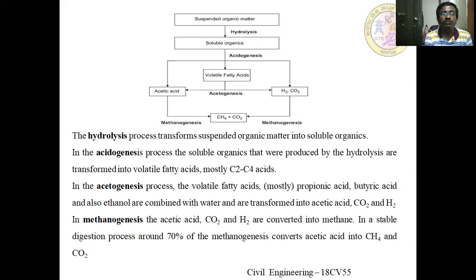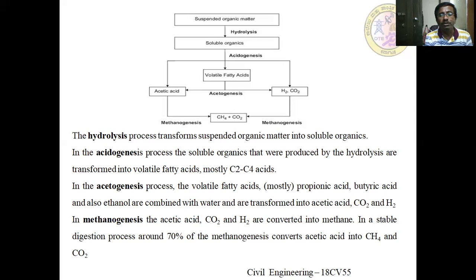The hydrolysis process transfers suspended solid matter into soluble organics. The first step is carried out by microbial activity. In the acidogenesis process, the soluble organics produced by hydrolysis are transferred into volatile fatty acids, mostly C2, acetic acid, and so on. In this process, the volatile fatty acids are converted into acetic acid, propionic acid, and also ethanol. In methanogenesis, acetic acid, CO2 and H2 are converted into methane in the stable digestion process.